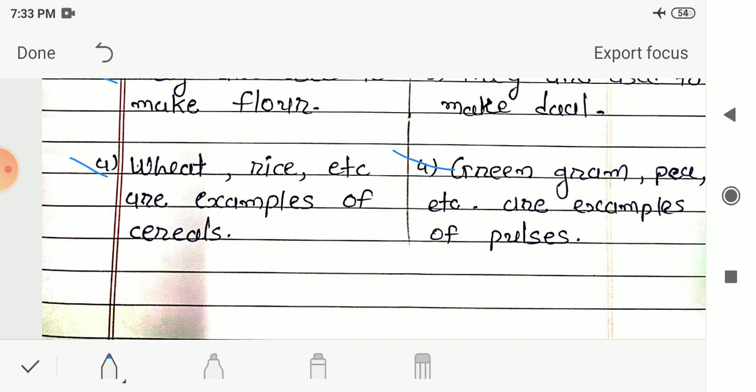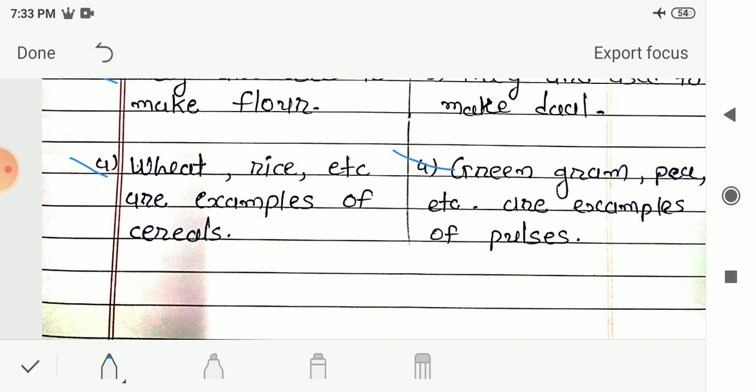And then after we had seen the major use of cereals and pulses, that cereals are used to make the flour and pulses are used to make the dal. And then after we had seen some of the examples of the cereals and pulses. Now in the next video we will see the remaining exercise. Before that you have to write all this exercise in your notebook.